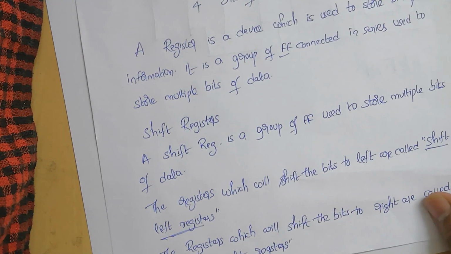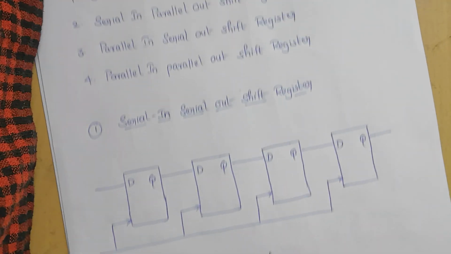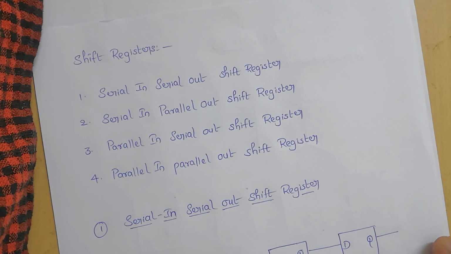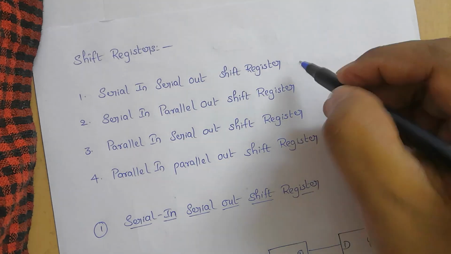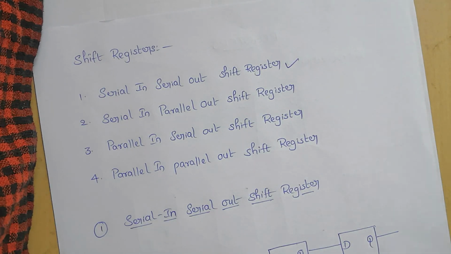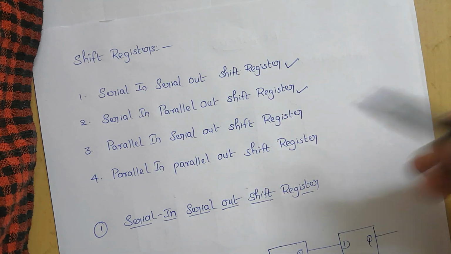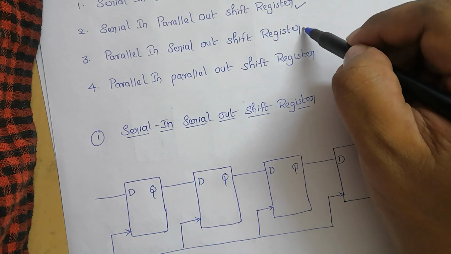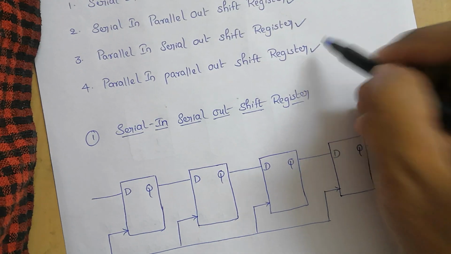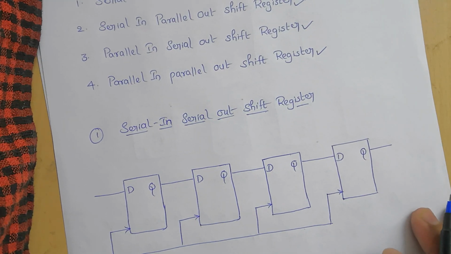These shift registers are basically classified into four types. One, serial in, serial out shift register; another, serial in, parallel out shift register; third, parallel in, serial out shift register; and fourth, parallel in, parallel out shift register. So let us discuss them one by one.